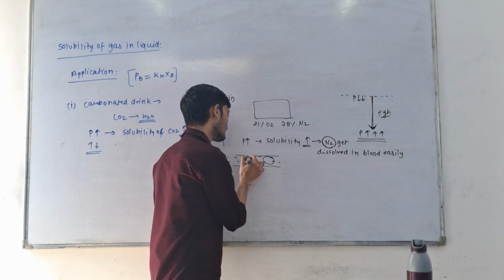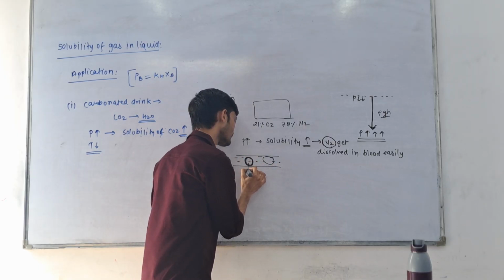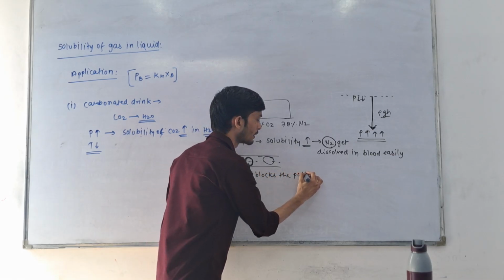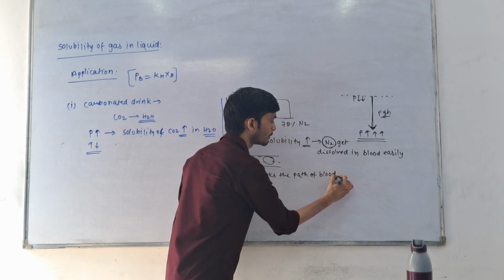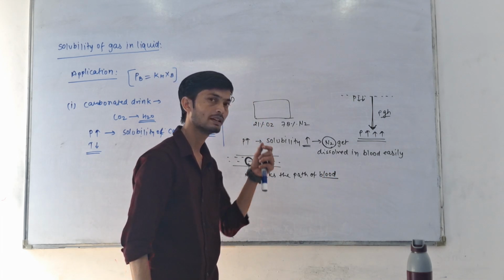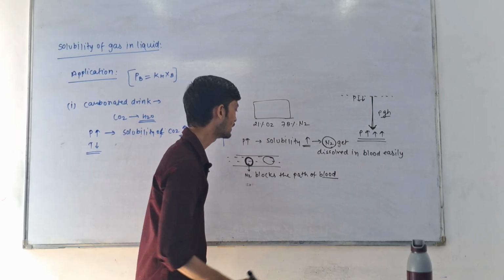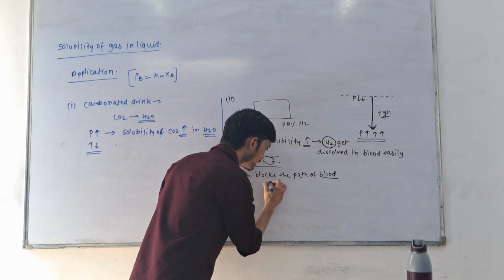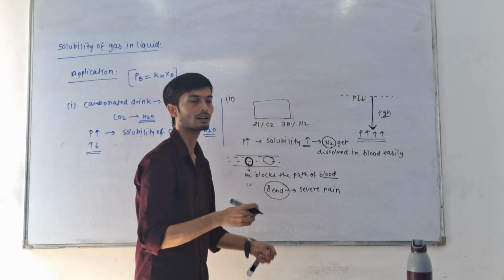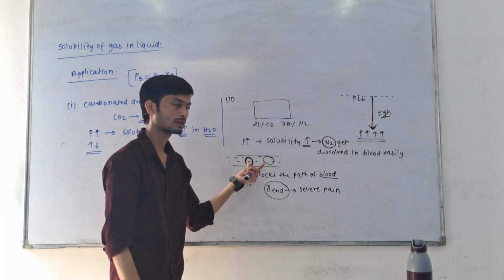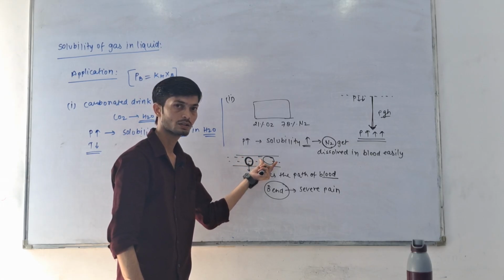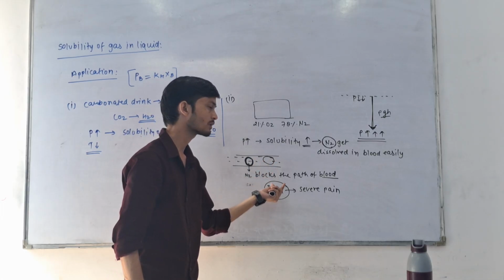So N2 blocks the path of blood, and when the path of blood gets blocked by N2, then a serious medical condition is created, which is called bends. In this, severe pain is caused, and sometimes the capillary can also burst, because these N2 bubbles have blocked the path of blood. So it creates a medical condition called bends.